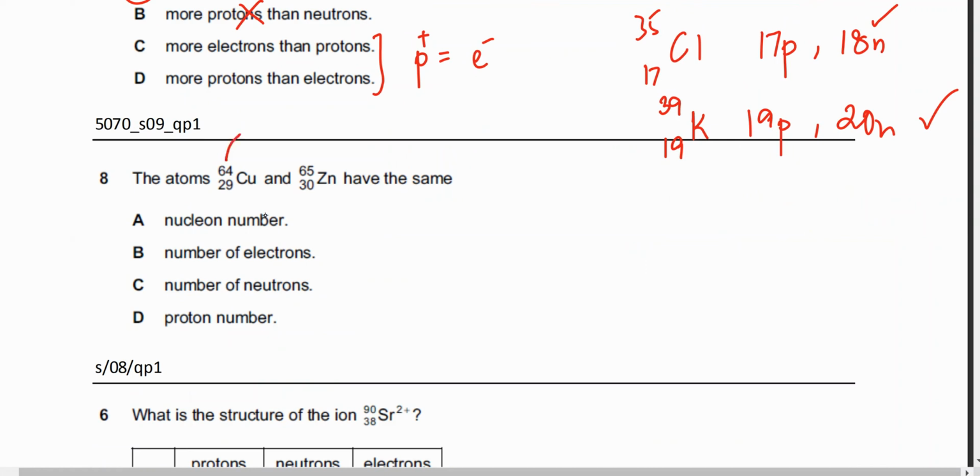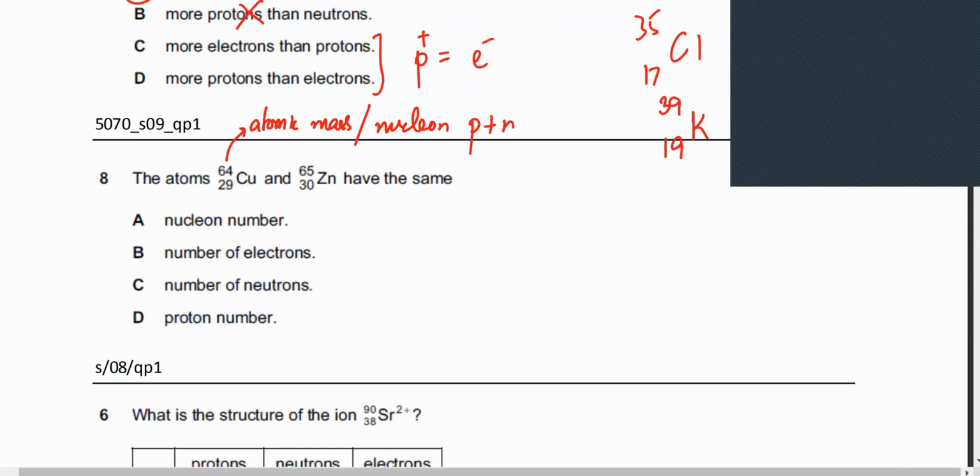This is known as the atomic mass, or it's also known as the nucleon number. Nucleon is whatever is in the nucleus. It's the protons plus the neutrons. Whenever you hear the term nucleon, what that means is it's referring to protons and neutrons together. So they definitely have a different number of nucleons.